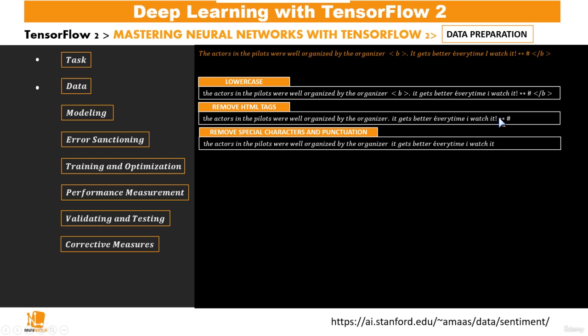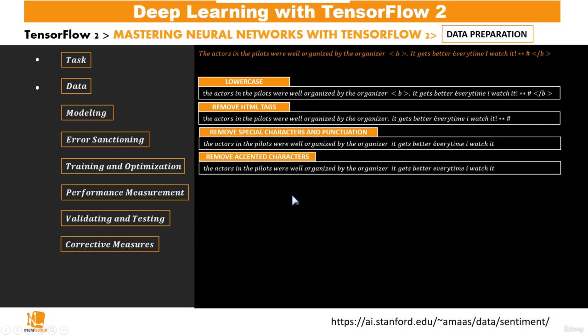Suppose we have a problem where the difference is made by whether you're asking a question or making an affirmative sentence. If we have a question sign in that kind of sentence, then it's important for it to be used to train the model, since the presence of that question sign will make the model better learn from that data. In some other cases, these punctuations may not be useful, so we just simply take them off.